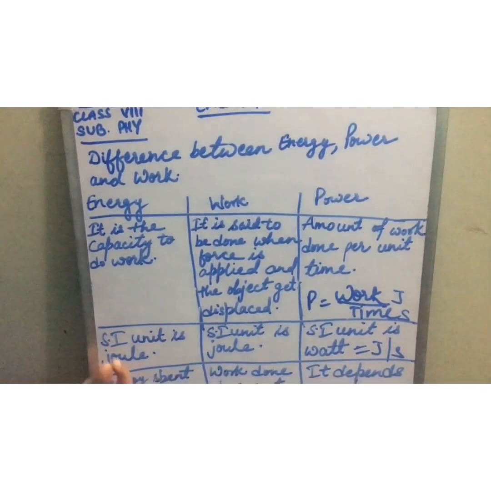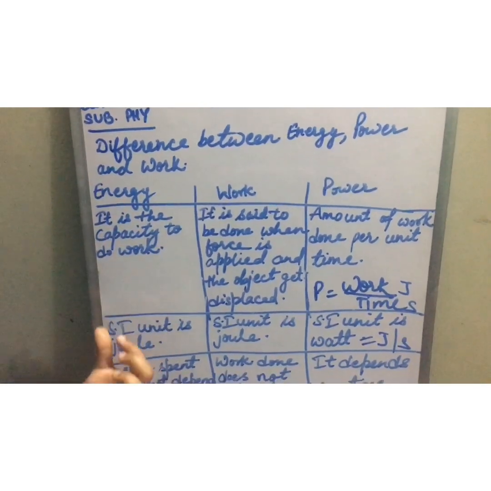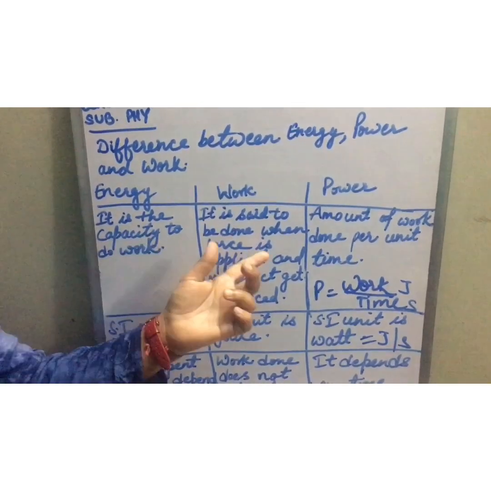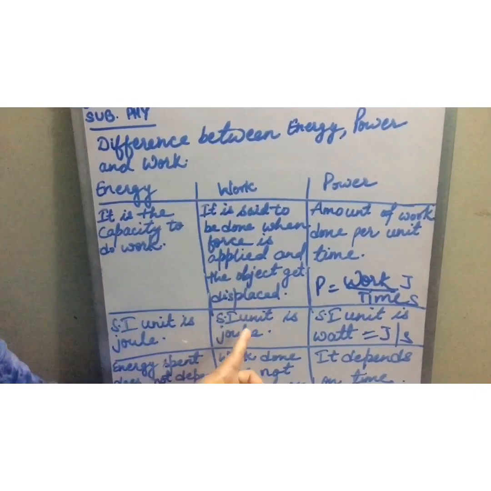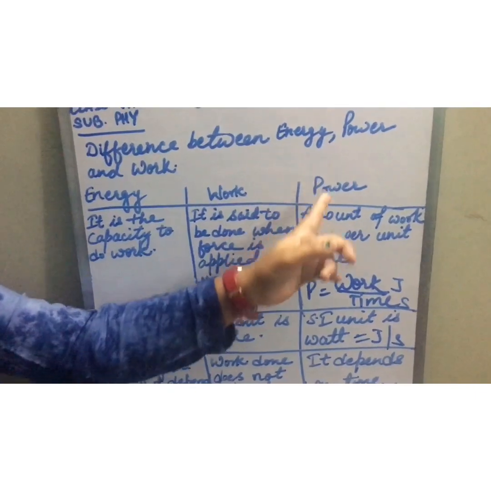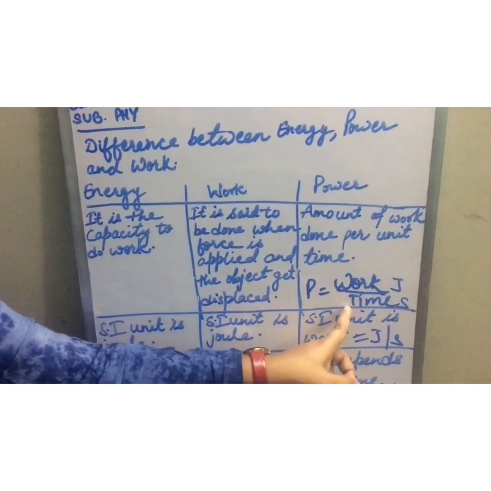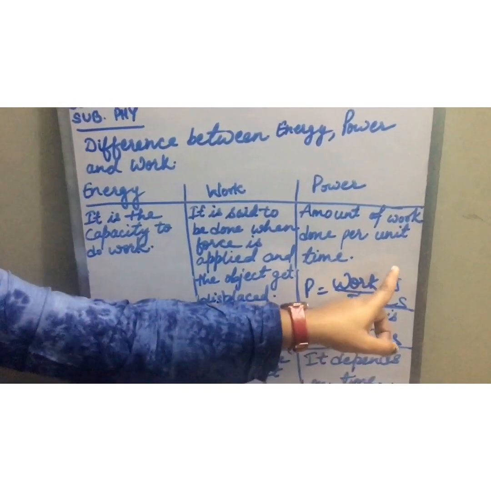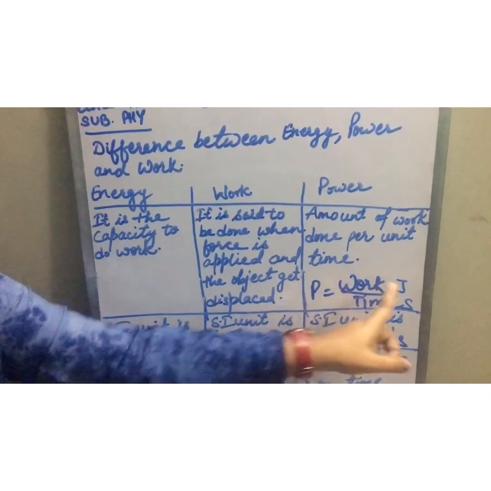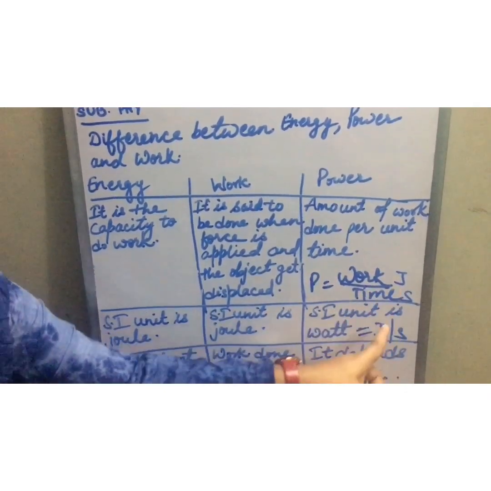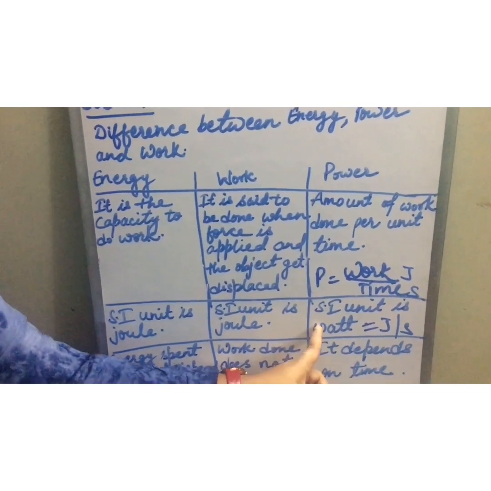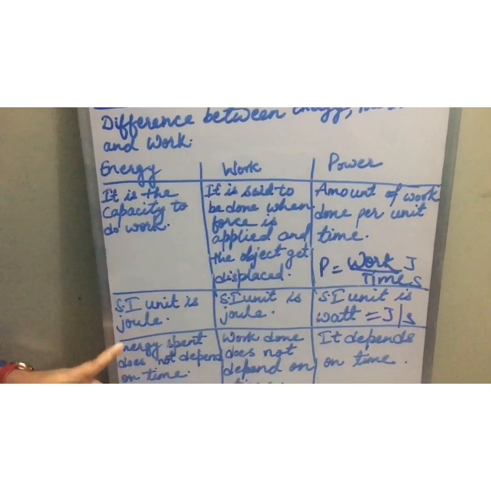Second difference, students: the SI unit of energy is joule. Since energy and work are related to each other, the SI unit of work is also joule. Power is work done per unit time. The SI unit of work is joule and time is second, so the SI unit of power is joule per second. We represent it by watt, students.